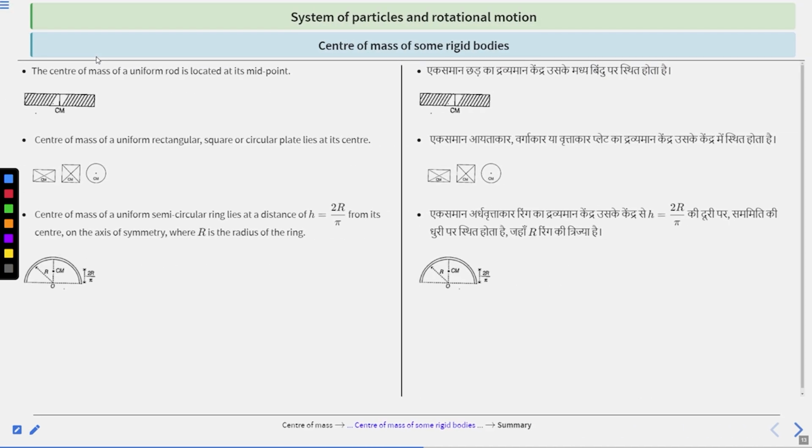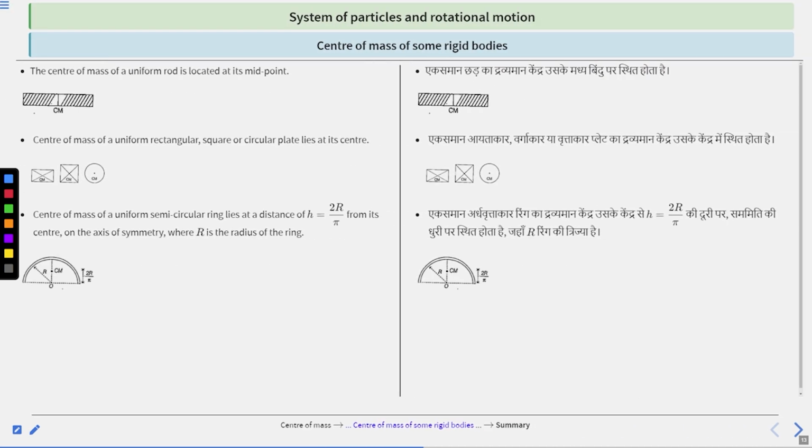Next is the center of mass of some rigid bodies. There are some rigid bodies and we will learn their center of mass. First, the center of mass of a uniform rod is located at its midpoint. This is the uniform rod, this is the midpoint, and this is the center of mass.